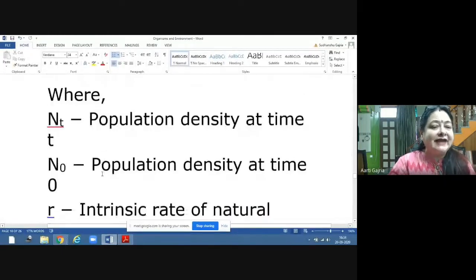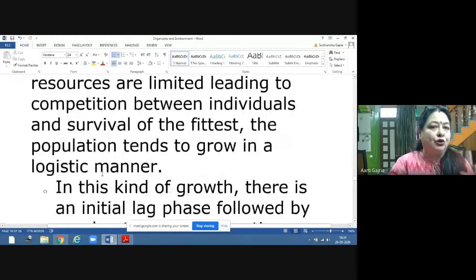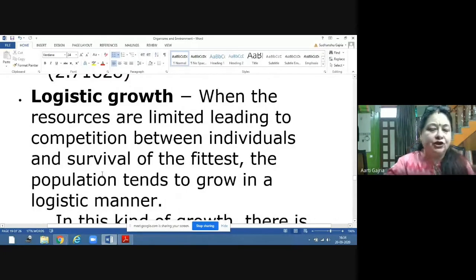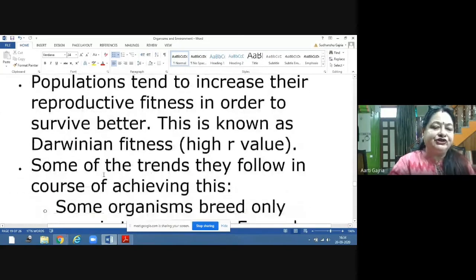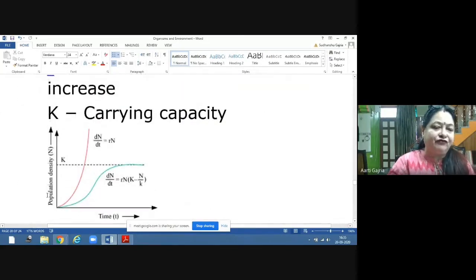Now the second type of growth is the logistic growth. First of all, we'll see the graph of the exponential growth. This is the graph of the exponential growth, the J-shaped graph. This is the population density and this is the time. Resources are plenty. There is no scarcity of resources.